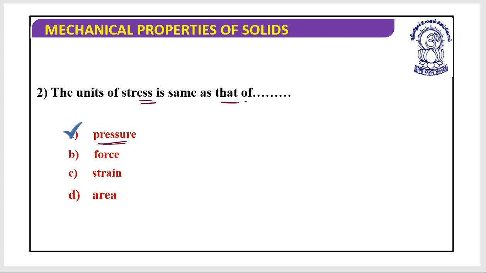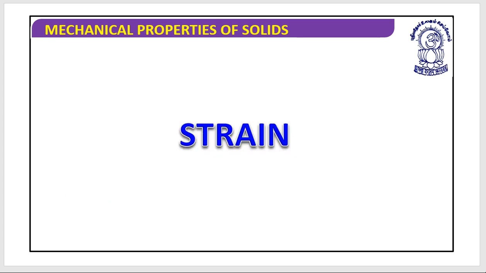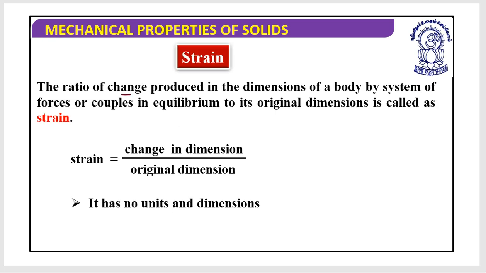Anything? No? Great. Now let's look at a second important parameter, that is what we call strain. Now what is strain? It is the ratio of the change produced in the dimensions of a body by a system of forces or couples in equilibrium to its original dimension. So basically strain is the change in dimension divided by the original dimension. This is what we call strain.